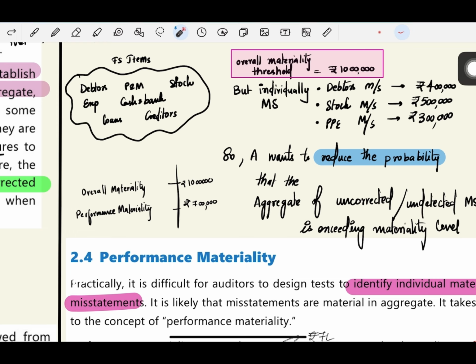So whatever your total uncorrected, undetected misstatements are there, they exceed the materiality level. To reduce that probability, the auditor is setting up performance materiality. So let us read it so you will understand it better.